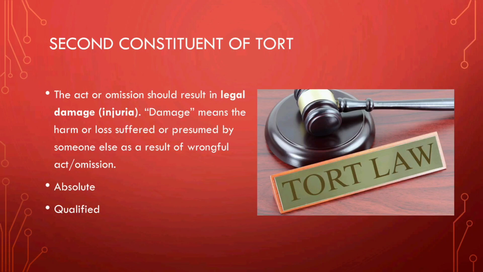Violation of an absolute right is enforceable in itself without any evidence of damage, and qualified means there is no presumption of damage, and the violation of such rights can be actioned only on the basis of proof of damage.